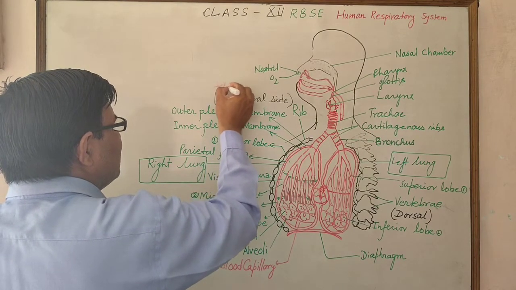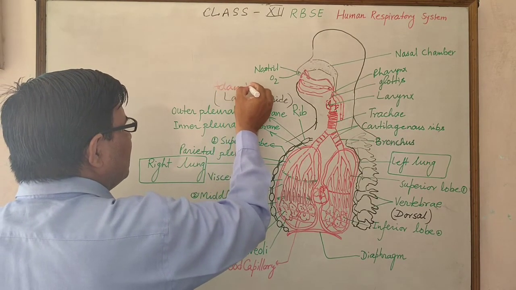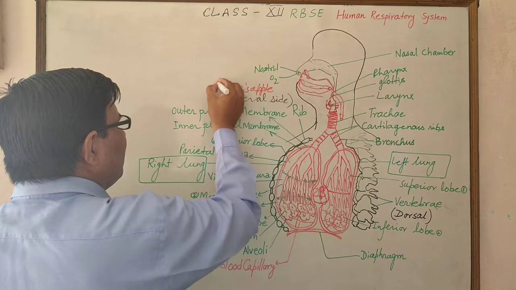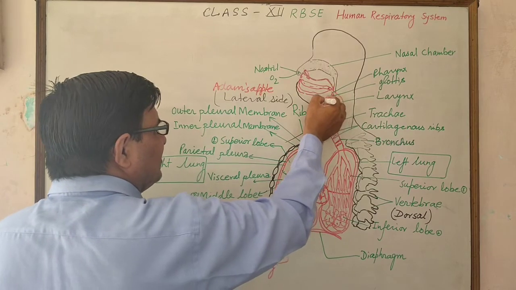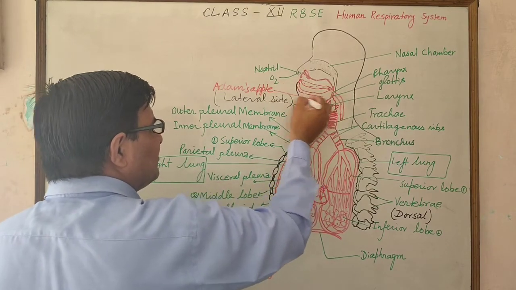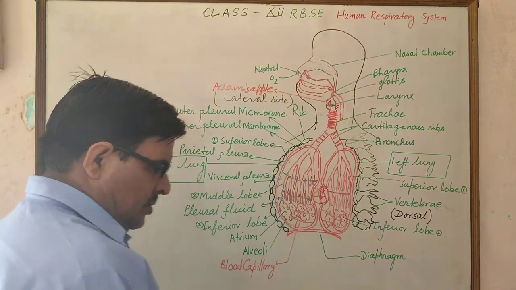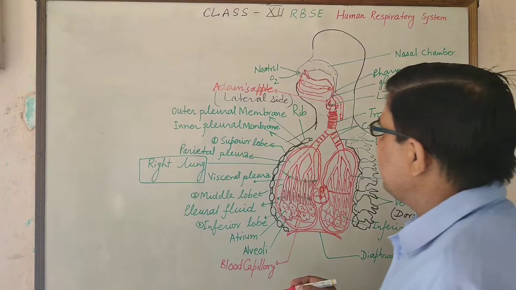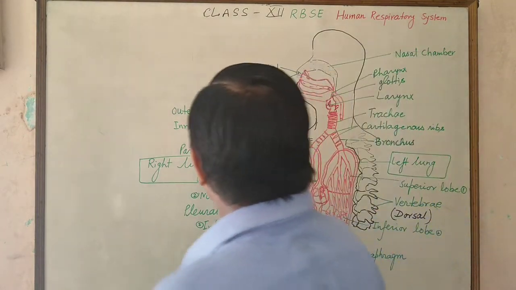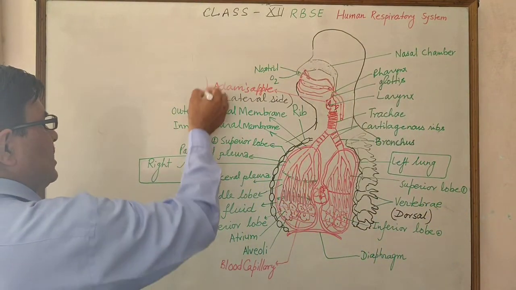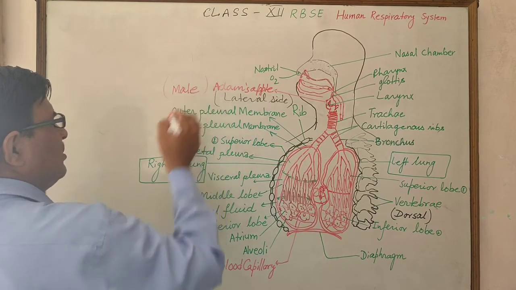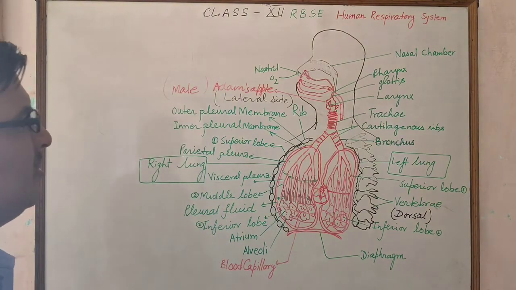The swelling is called Adam's apple in the male. It can be seen clearly, the Adam's apple present in the case of male, which is a swelling in the larynx part.